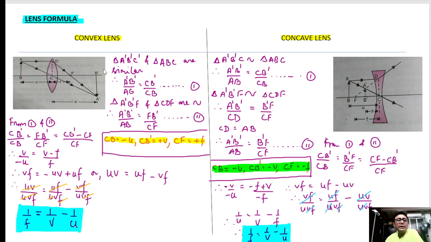Now we are taking this triangle A dash B dash F. So watch here, this triangle we will take and this triangle we will take. They are also similar. So we will take A dash B dash by CD equal to B dash F by CF.